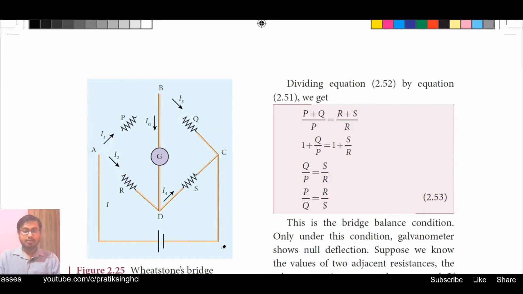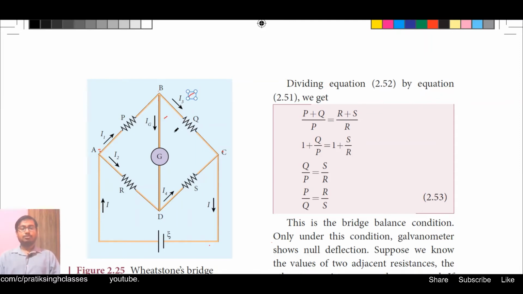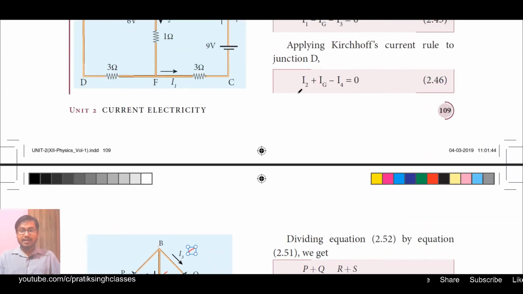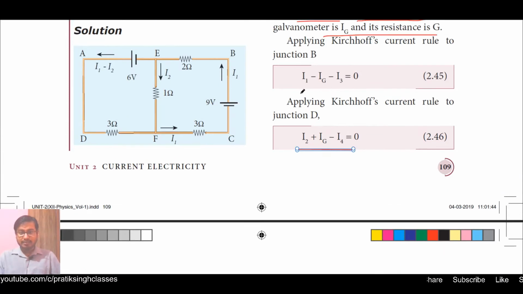Here incoming current is I1 and outgoing current is I3 and Ig. So we can write I1 is equal to I3 plus Ig, or I1 minus I3 minus Ig is equal to 0, as given here.